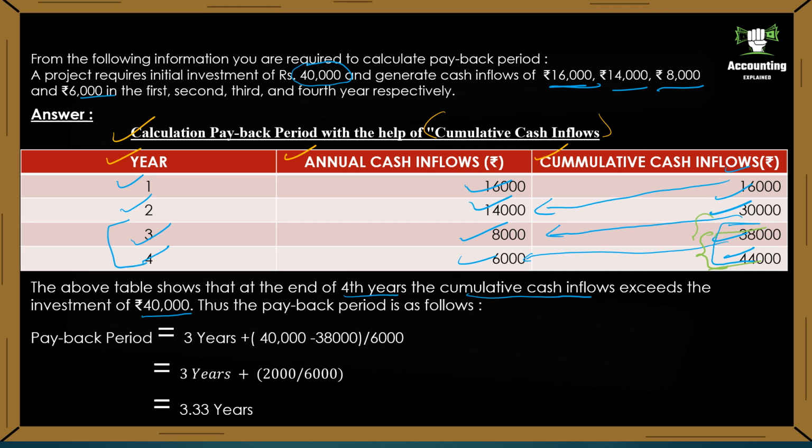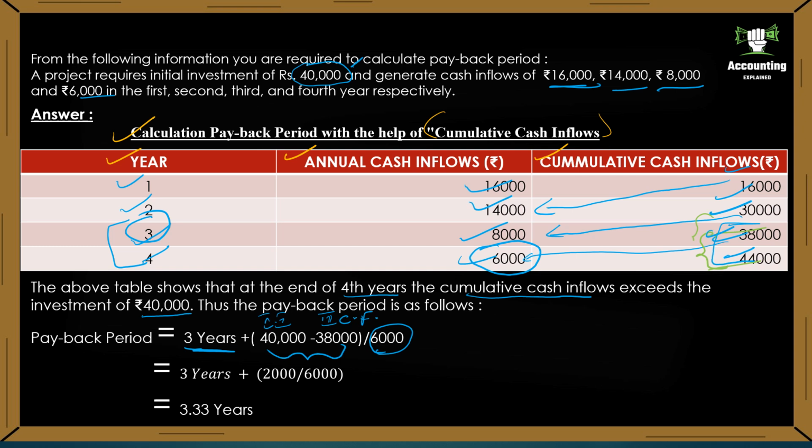We have to calculate payback period in the following method when we have unequal cash flows. First take 3 years because it is in between third year and fourth year. So we are taking third year plus 40,000 minus 38,000. 40,000 is initial investment, minus third year cumulative cash inflow, divided by 6,000, that is fourth year annual cash inflow.